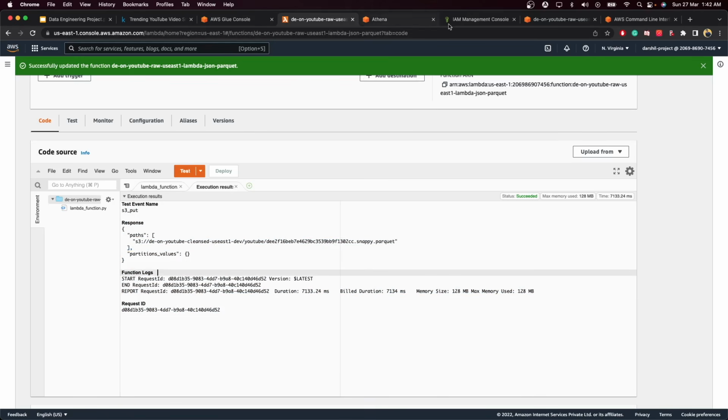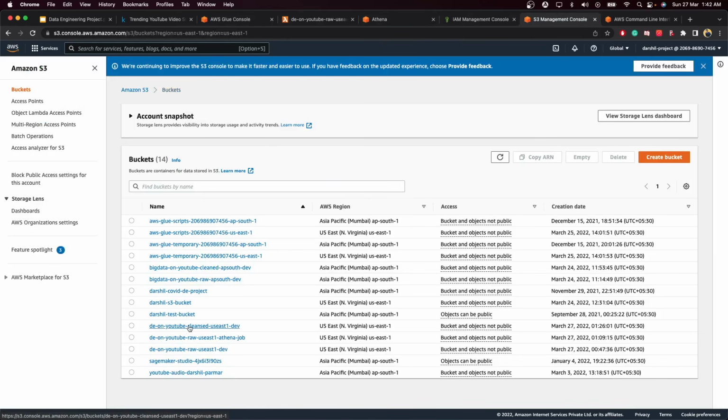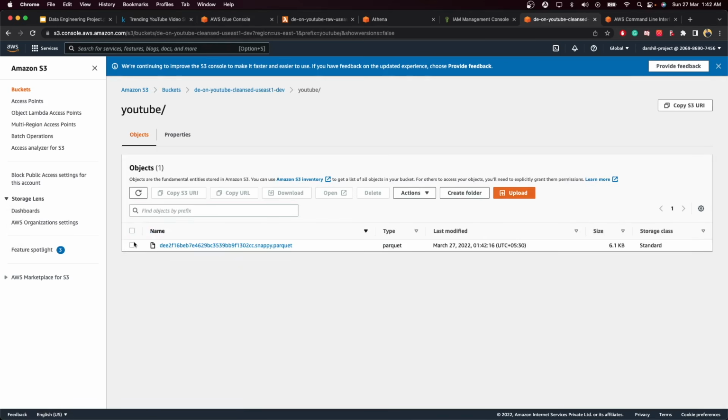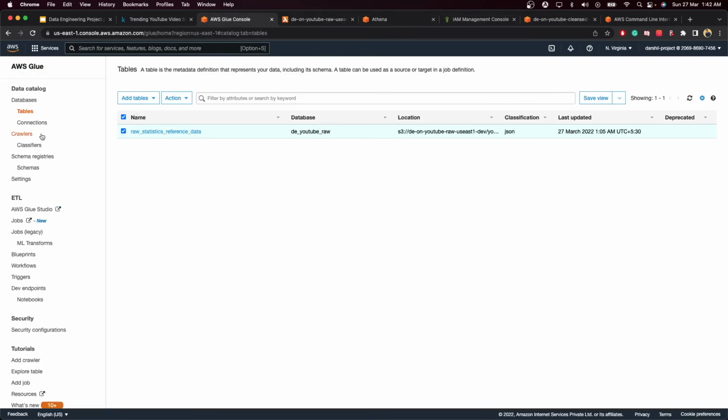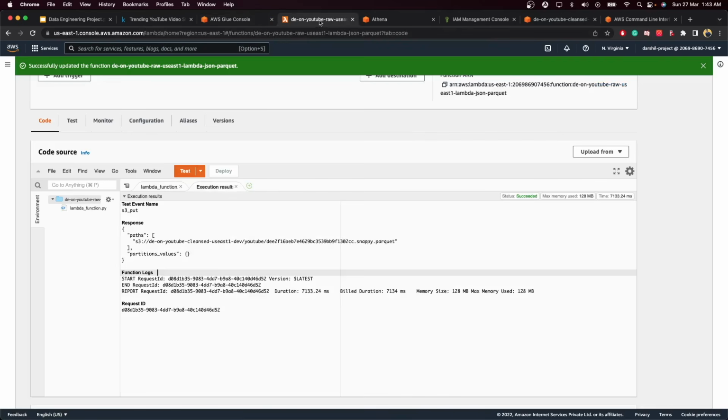So now let's go to our S3 over here. We will go to our bucket, which is the clean version, de-on-youtube. Go to YouTube and you will see one particular file available over here. Now if you go to Glue that we already created and refresh this, you will see the clean statistics data, and you will see the kind, etag, id, all the clean version that was just created.